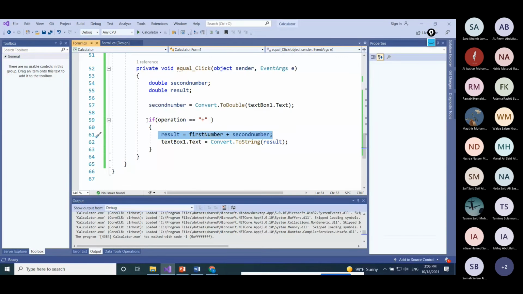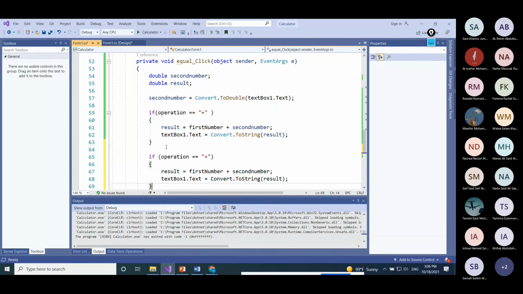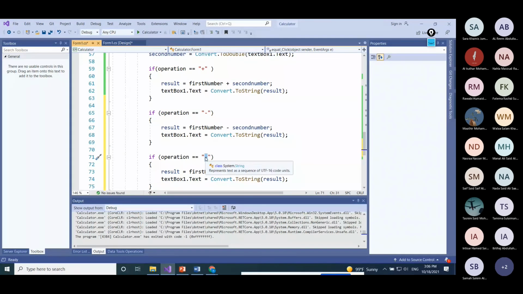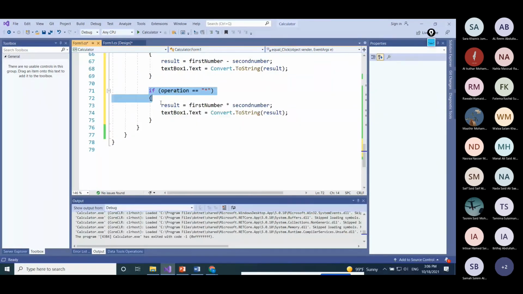Is it, for example, minus? Then we have to do minus. Is it multiply? That is a star here. Then we have to do multiply. Is it divide?